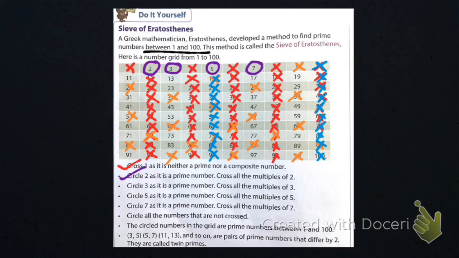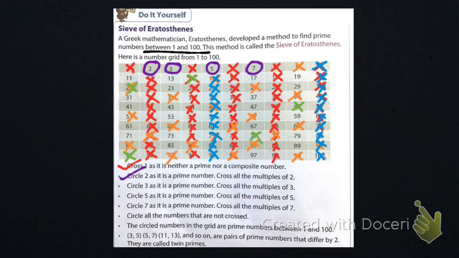All the multiples of 7: so 7, then 14, already crossed. Then 21 already crossed, 28 already crossed, 35 already crossed. Is there any number I can cross here? Here, 49 I can cross. Okay students, so I have crossed all the multiples of 7. Now that's it.